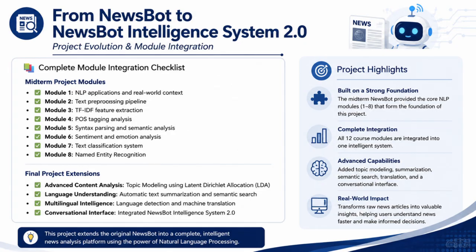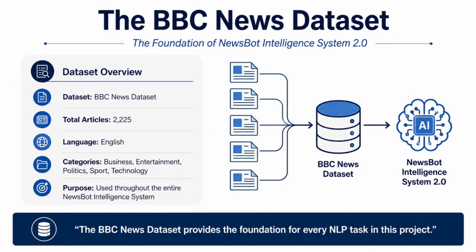Instead of building a completely new project, I decided to extend the original NewsBoot from the midterm into a completely intelligent news analysis platform called NewsBoot Intelligence System 2.0. For this project, I used the BBC News dataset. It contains 2,225 news articles written in English and organized in 5 categories: business, entertainment, politics, sports, and technology. As you can see, my screenshot shows the dataset after it was successfully loaded in the notebook. It also displays the dataset dimensions and available columns. The purpose was to use it through the entire NewsBoot intelligence system.